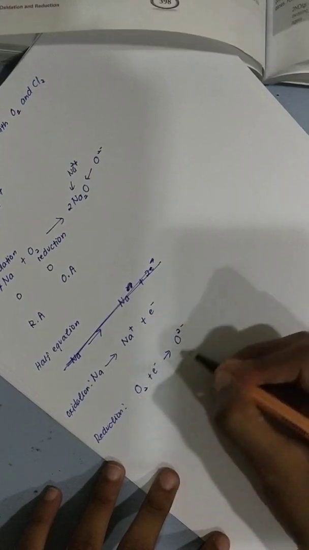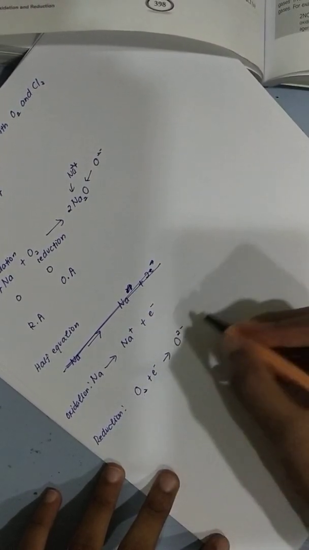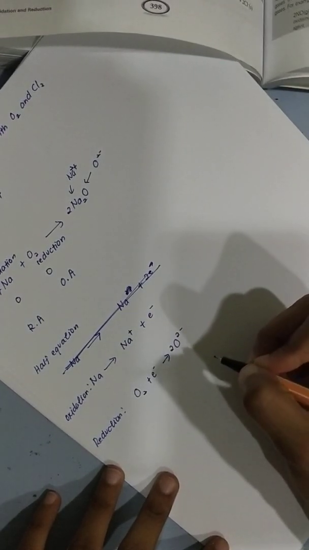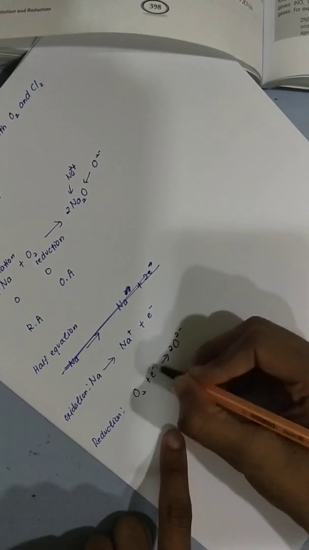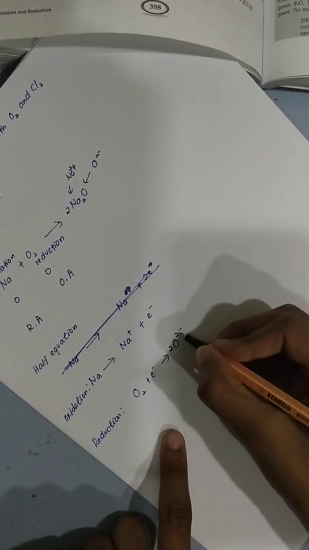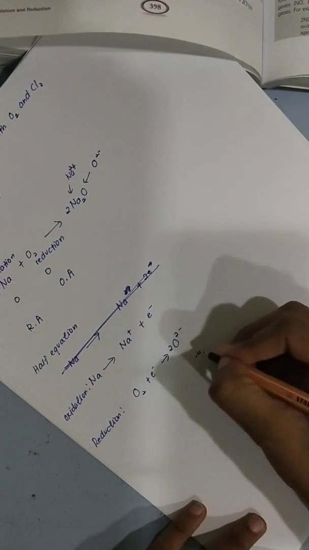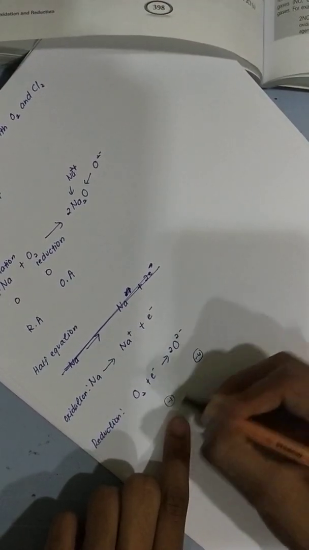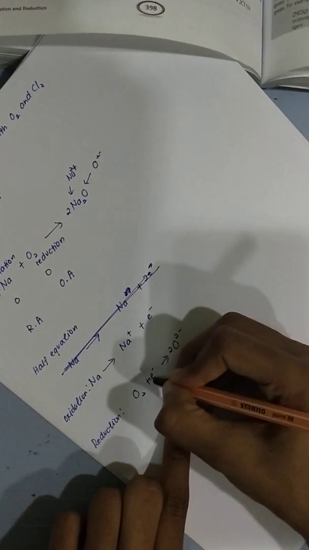But if you notice, the equation is not balanced. Here got 2 atoms, here only 1. So I balance the equation. But here only got negative 1 charge. But here 2 times 2 negative is 4 negative charge. Here is 4 negative charge, but here only 1 negative charge. What do I do to make it balance? I put here a 4.